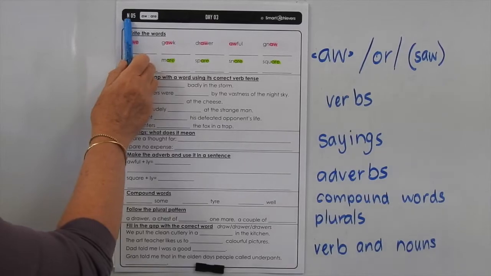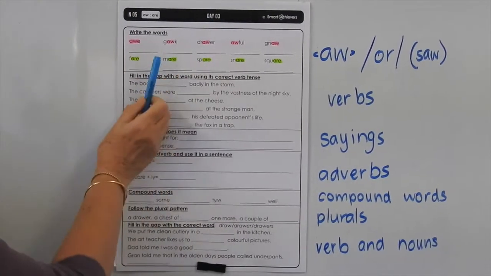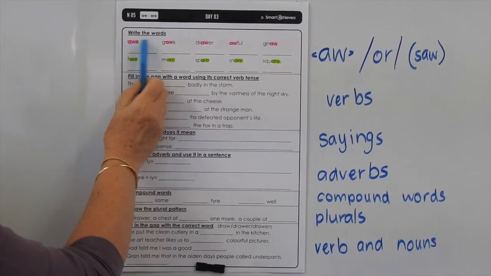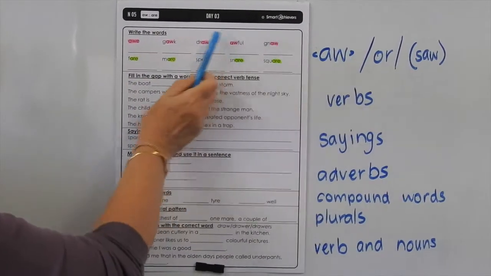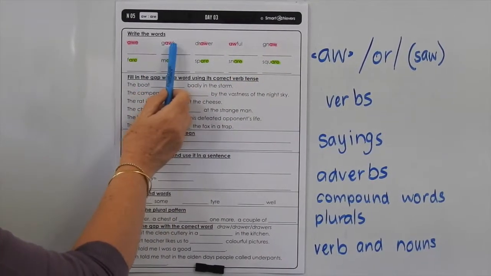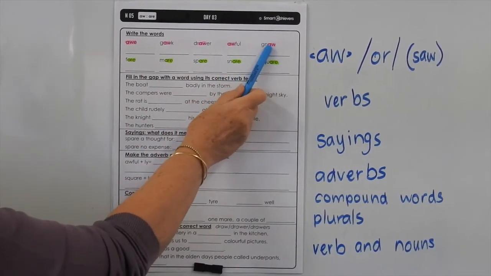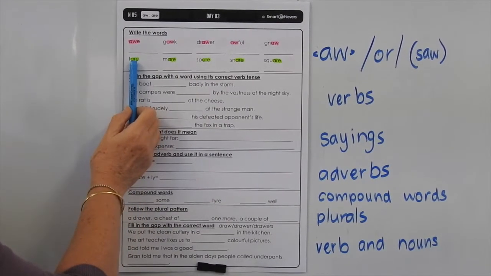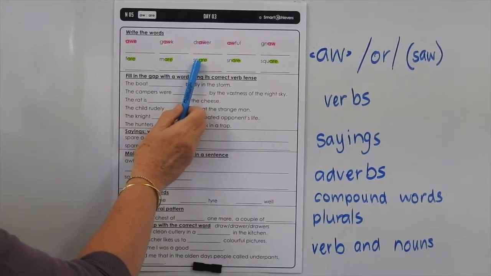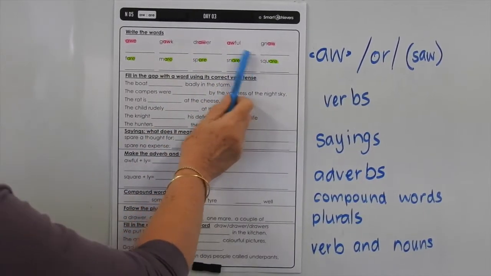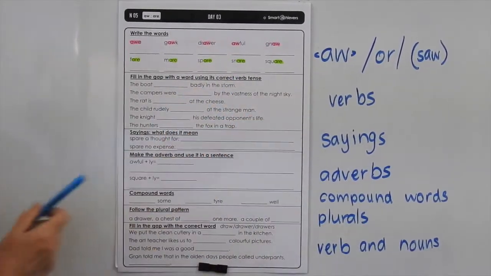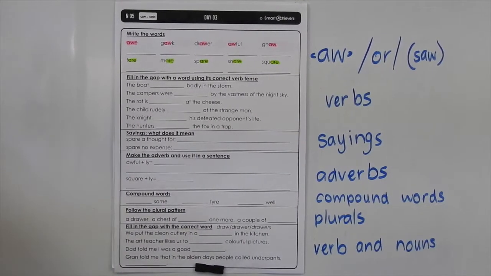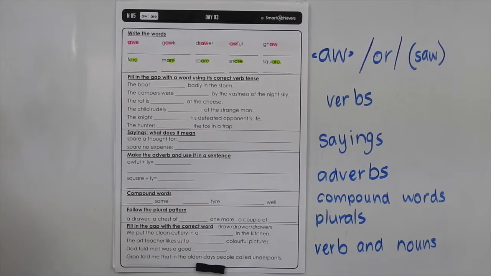Okay, this is level N list 5 and we're doing the day 3 page, and here we're looking at the AW making the OR sound as in saw, so we've got or, gawk, draw, awful and gnaw, and we're looking at the ARE making the air sound as in fair, mare, spare, snare and square. So you could colour in those phonograms in different colours and then choose another colour, and we're going to go back and look at the other things that we can see happening in these words.